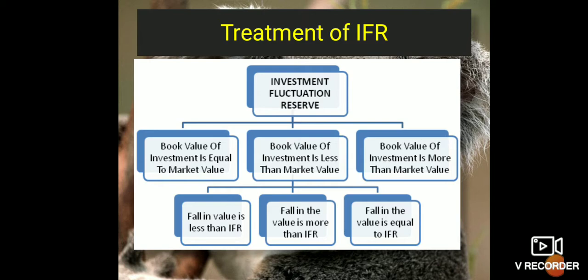First is investment fluctuation reserve. The first statement is book value of investment is equal to market value. Second is book value of investment is less than market value. Third is book value of investment is more than market value. So I am going to discuss these treatments one by one. So first is